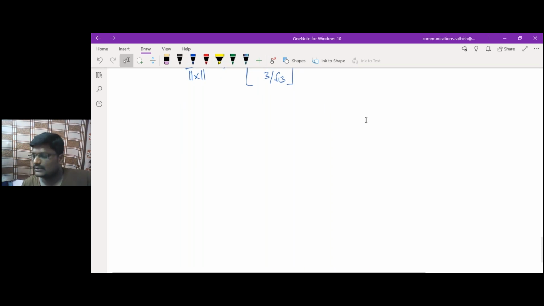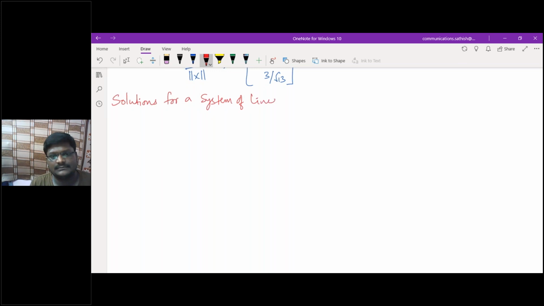Next one, solutions to the system of linear equations. Firstly note down, this is also somewhat theoretical, and we will solve problems based upon it. Today we need to complete linear algebra. Solutions for a system of linear equations.